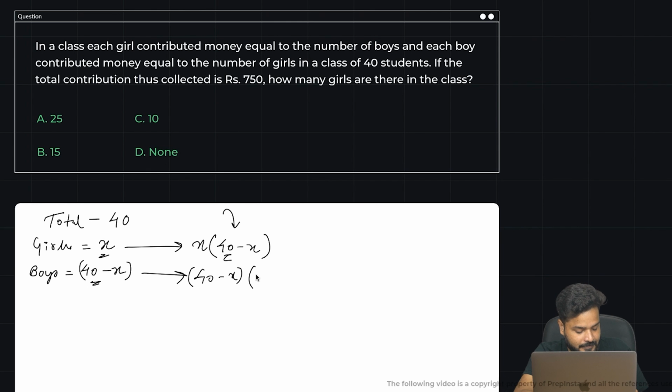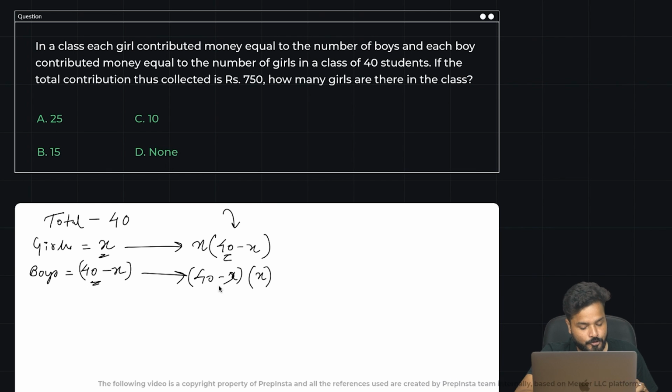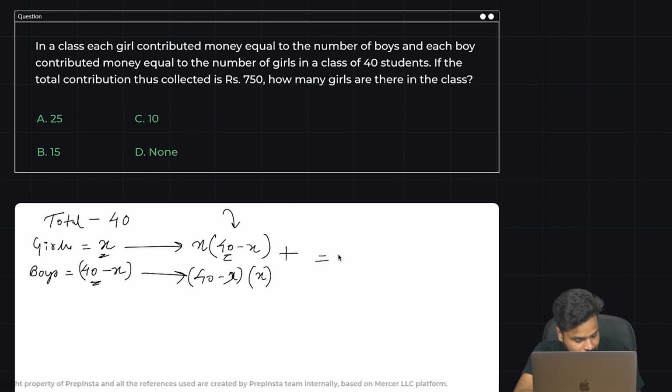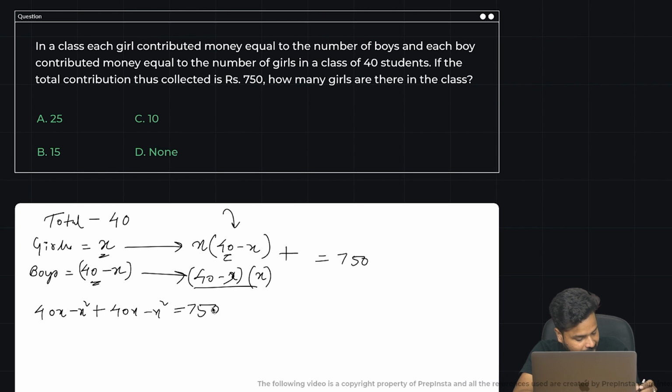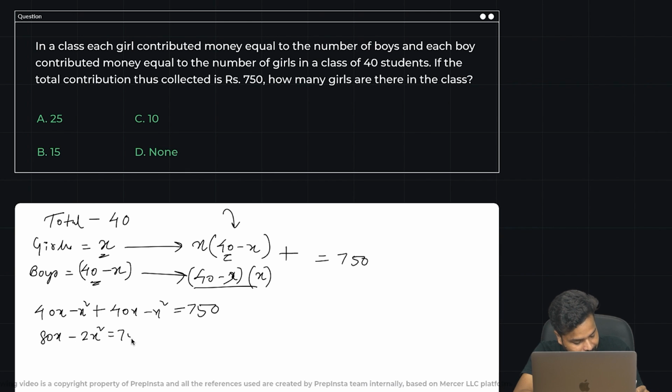Number of girls are X. This is the total money contributed. If the total contribution thus collected is 750, that means this plus this is equal to 750. Yes. 40x minus x square plus 40x minus x square. This is totally equal to 750, right? Which gives me 80x minus 2x square is 750.